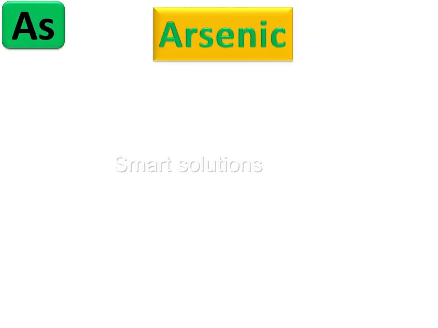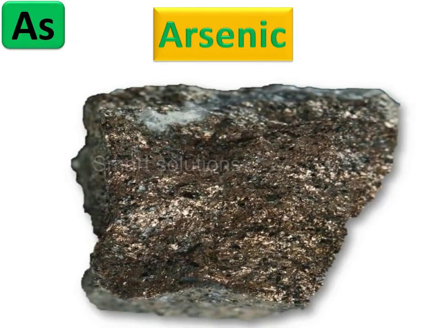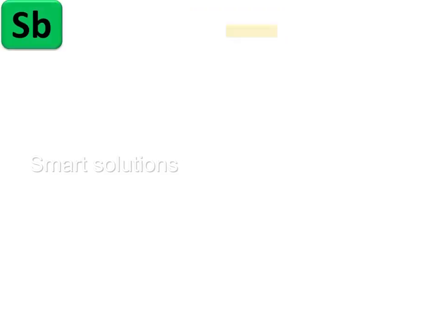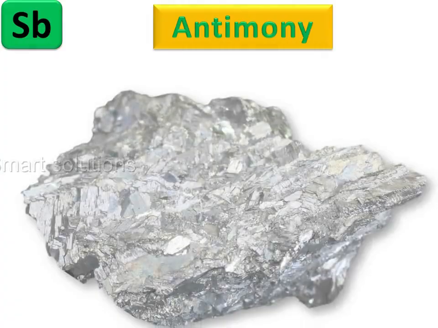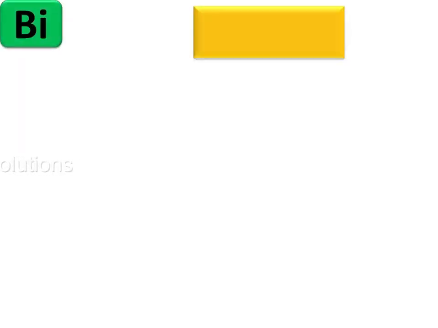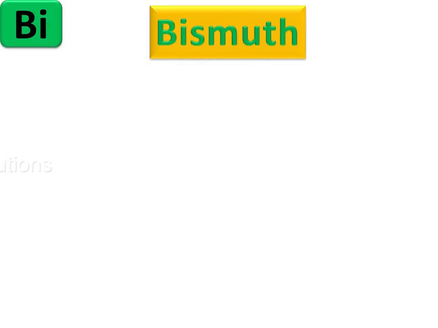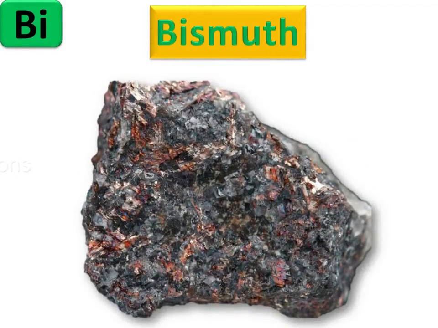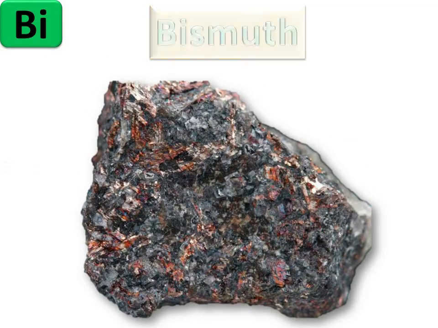Arsenic is a metalloid mainly found as sulfide minerals. Antimony is a metalloid and mainly found as sulfide minerals. Bismuth is the only metal in group 15.